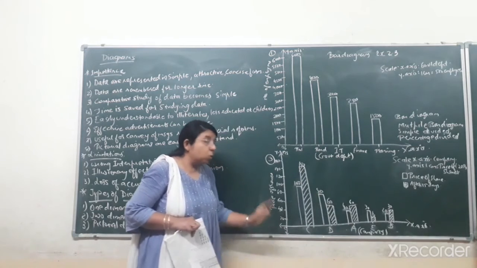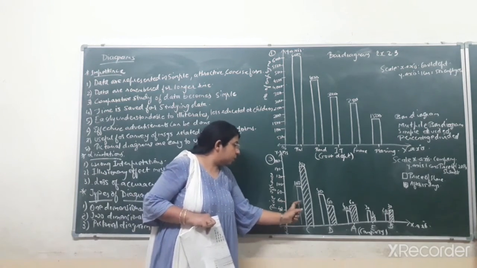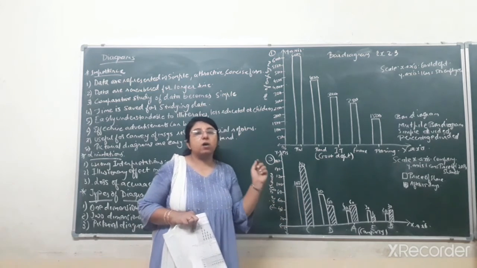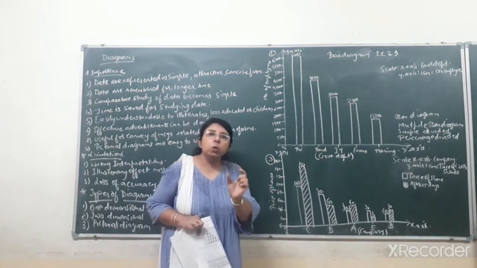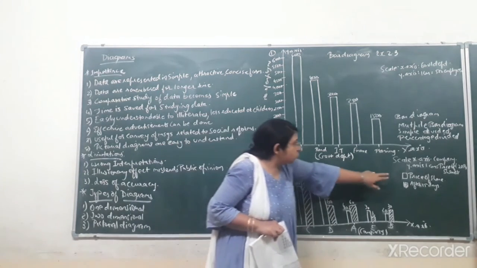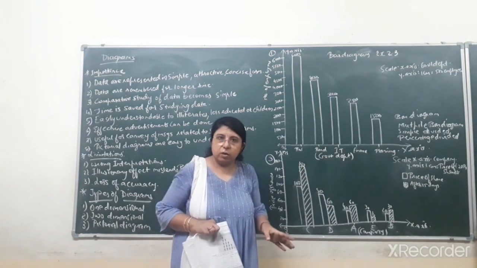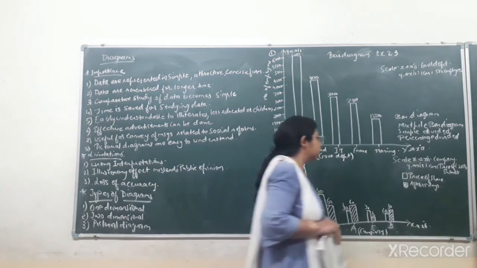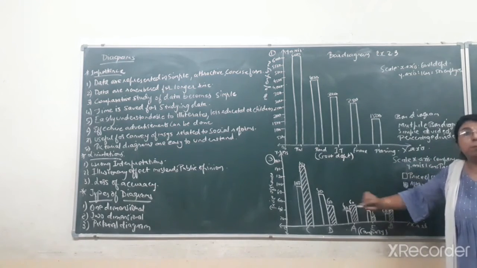Now students, how do you identify that this particular bar is of the current price and this particular bar is of the price after 15 days? For distinguishing the two different bars, you have to use two different symbols, different kinds of designs. It depends upon the student whatever designs you want to use, just to distinguish between both the bars.